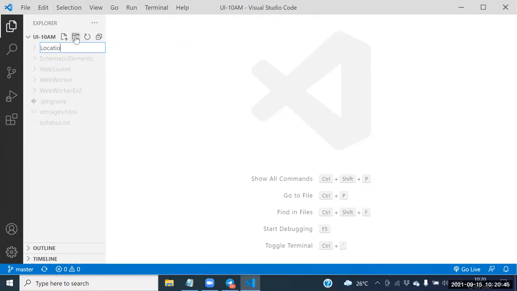Which folder do we need to create? We need to create one folder. The folder is Location API. Next one, guys.